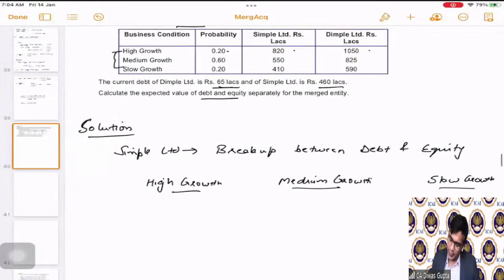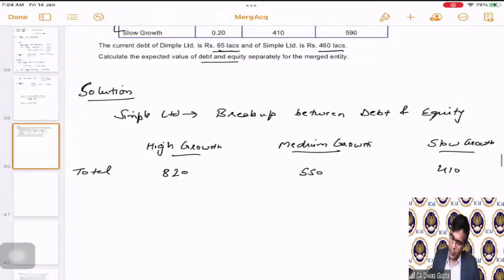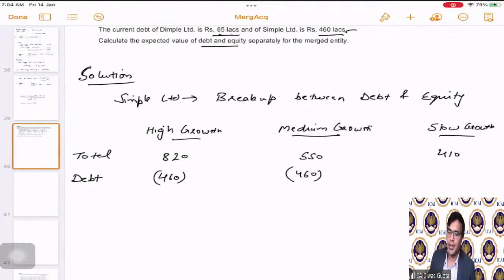First of all, 820. So I am writing total here: 820, 550, and 410. Correct? Now, if we do the debt part here, debt will always remain at 460 for Simple Limited. And now, students, if you see here in the third case, slow growth, the total value becomes 410.